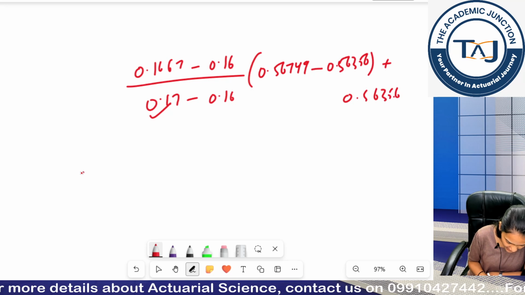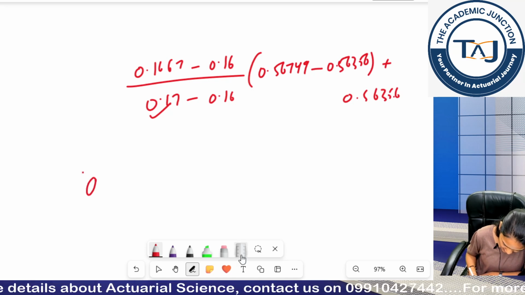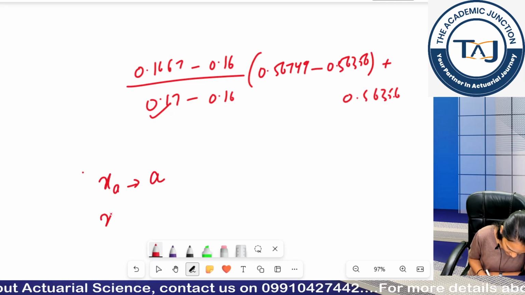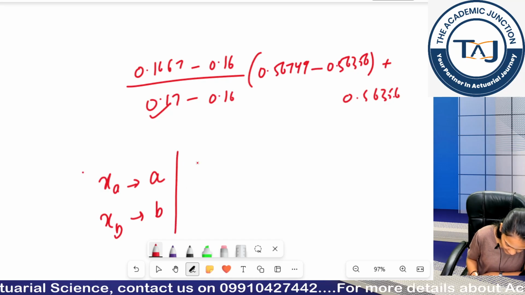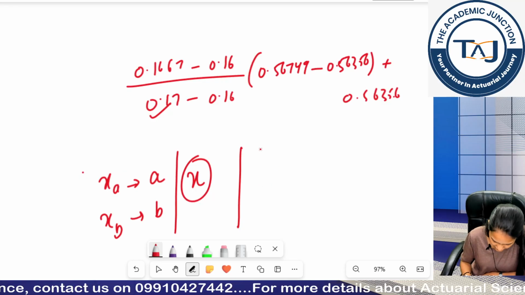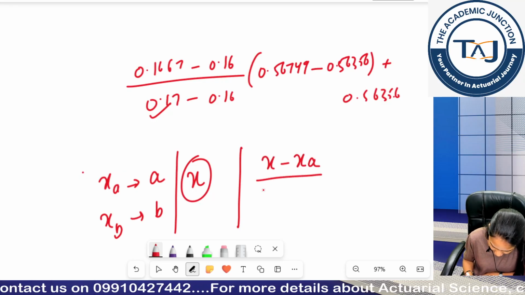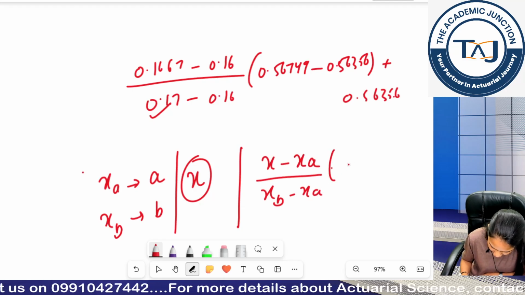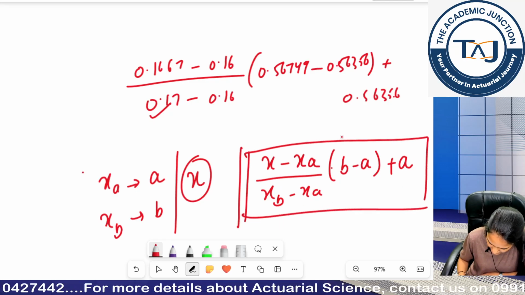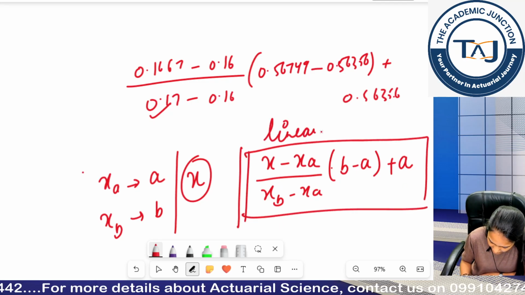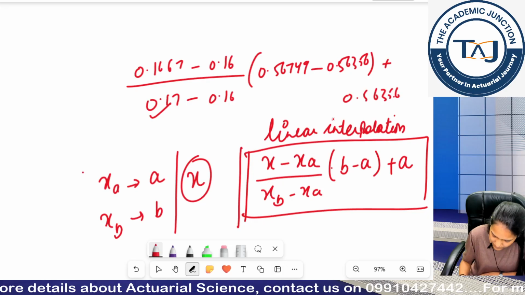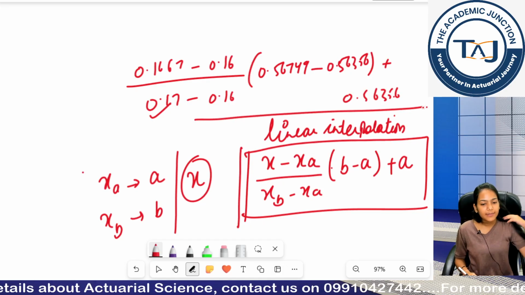So basically if at XA I am getting A value, if at XB I am getting B value, and I want what is the value at X, so my linear interpolation formula would become X minus XA upon XB minus XA into B minus A plus A. This is your linear interpolation value. Clear, guys?